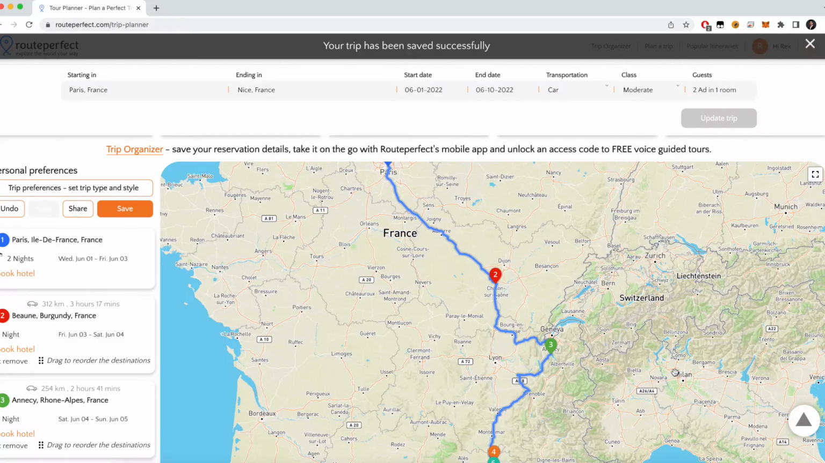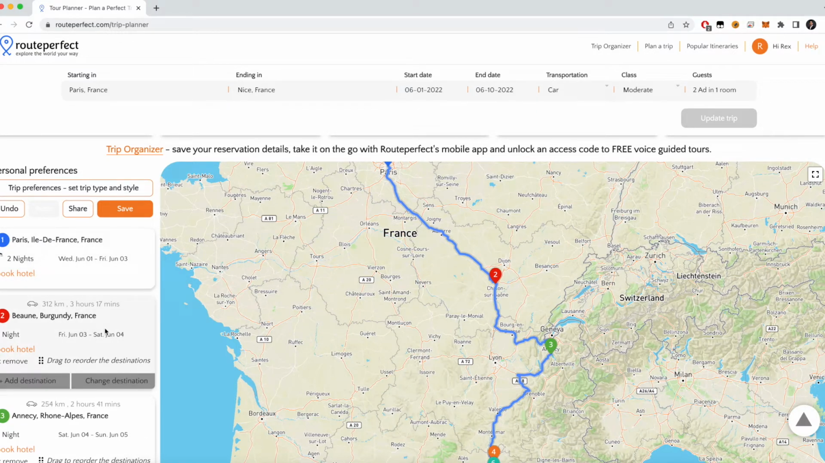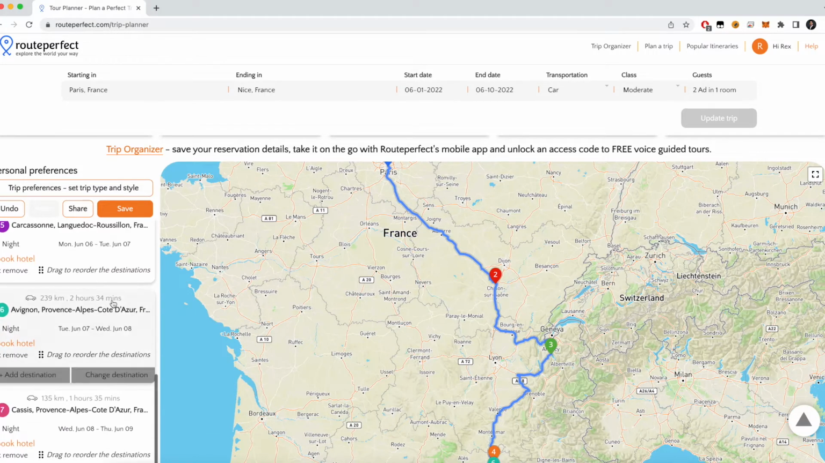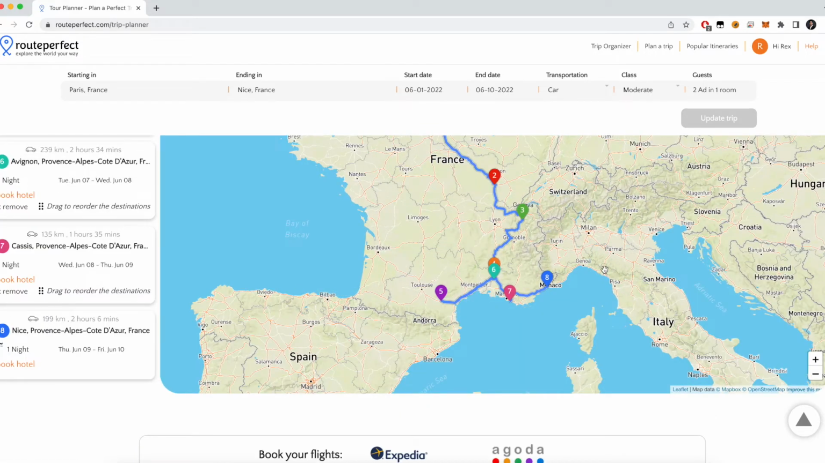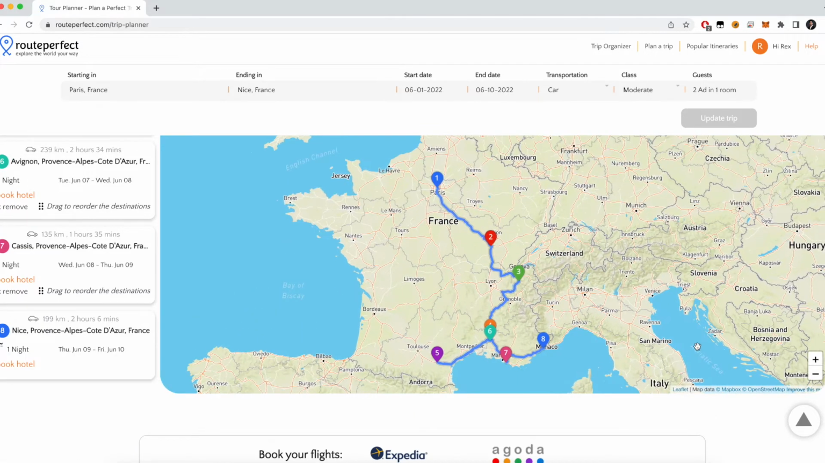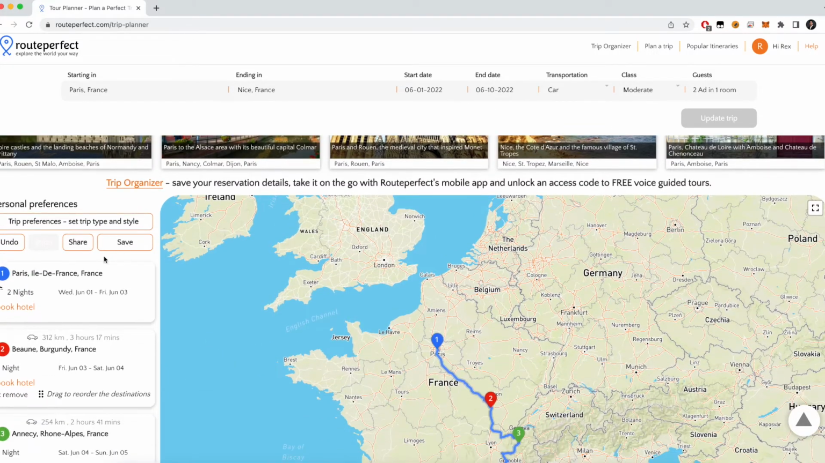So now here is the final trip the site has prepared for us. And let's look at it: the starting point will be from Paris, then the second place, third place, and finally we are ending up with Nice. Let me zoom out a little bit more. Okay, cool.